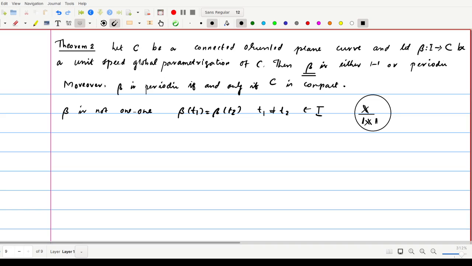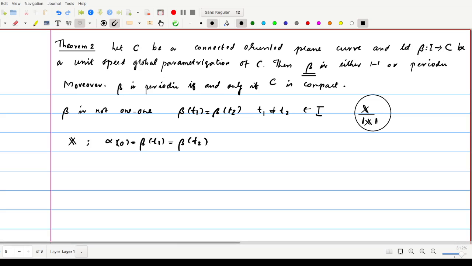We know that the unit speed global parameterization is the maximal integral curve of this vector field X. So alpha is that integral curve. Then we have alpha of 0 equal to beta of T1, that is the same as beta of T2.